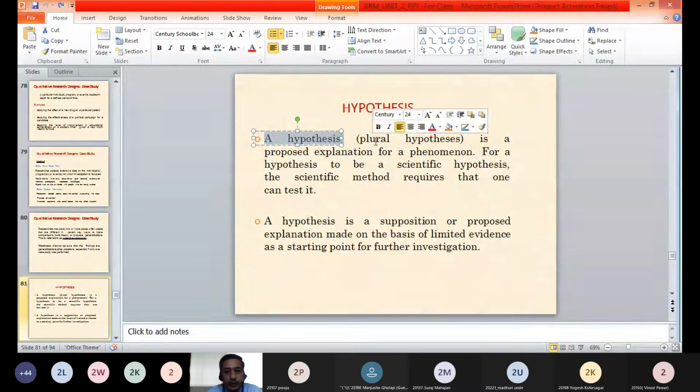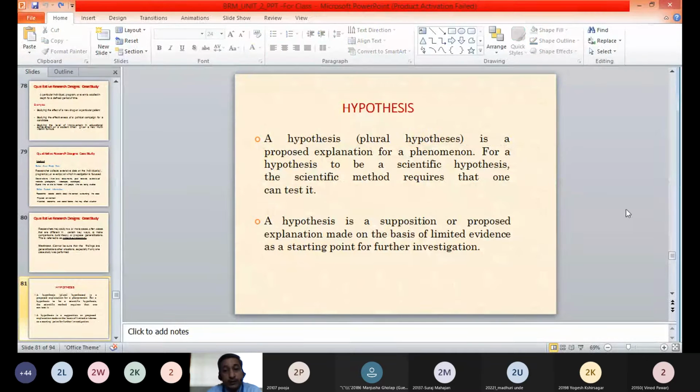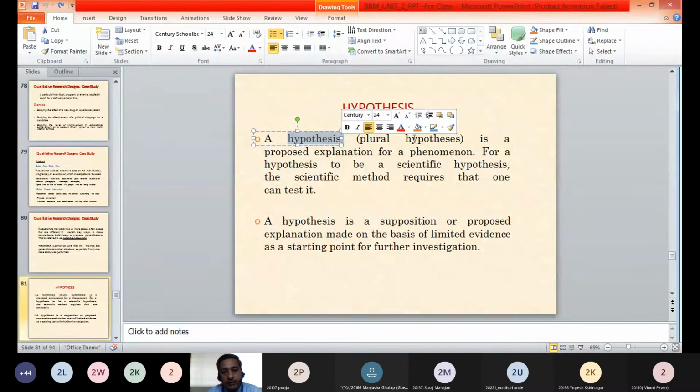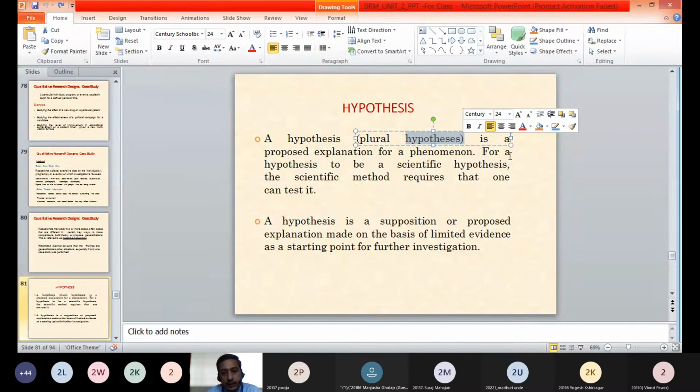Hypothesis is the singular. If there is only one assumption, we call it a hypothesis, and if there is more than one, we say hypotheses.